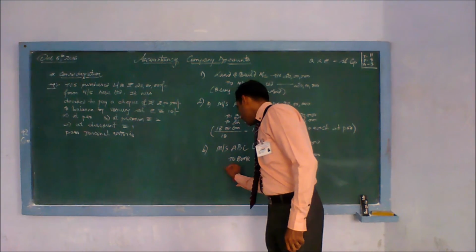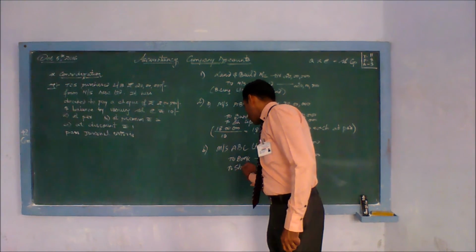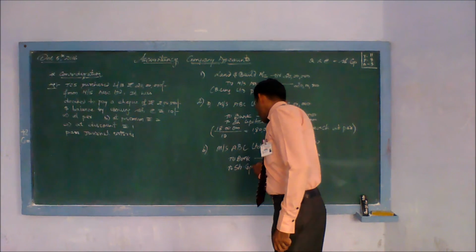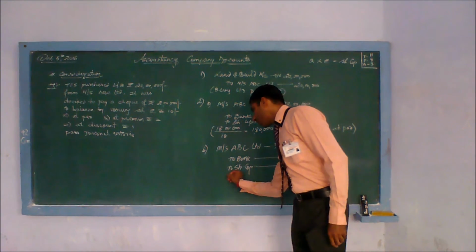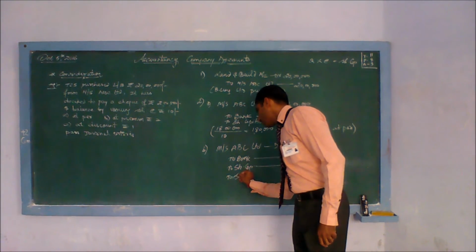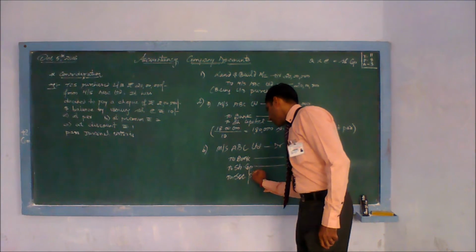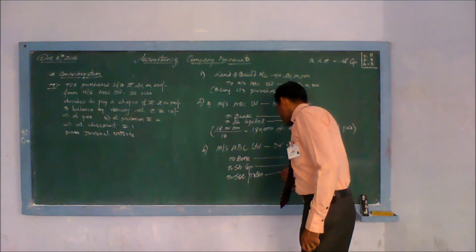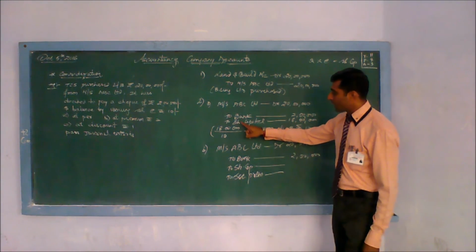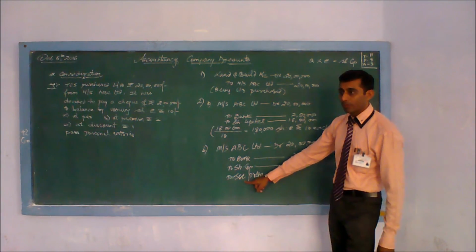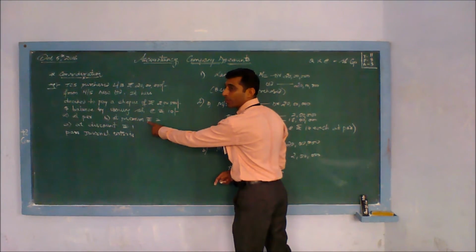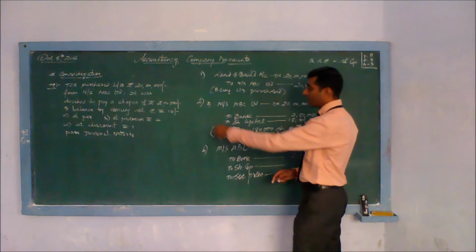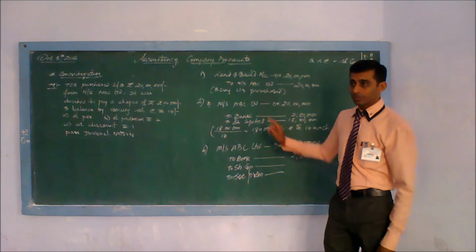Your entry will be "to share capital". First complete your entry. And then, since it is being issued at premium, you have to write "to securities premium". Here it was simply bank, share capital, but here we are writing premium because in the question it is given premium. In that case it was at par.